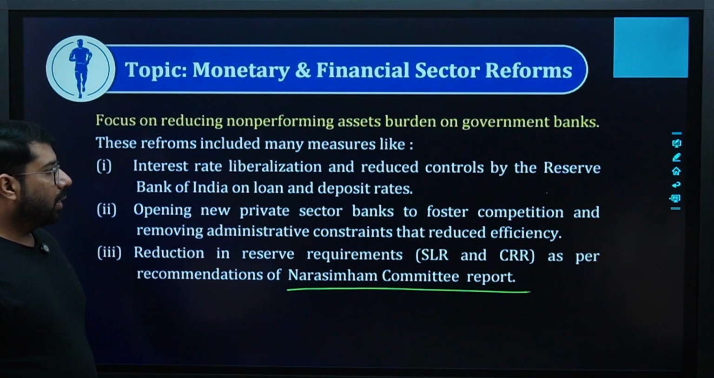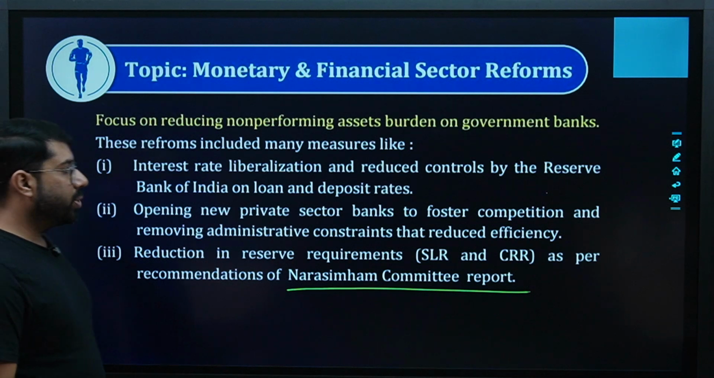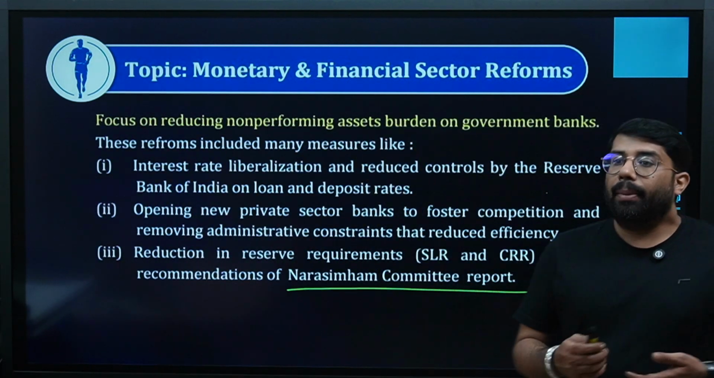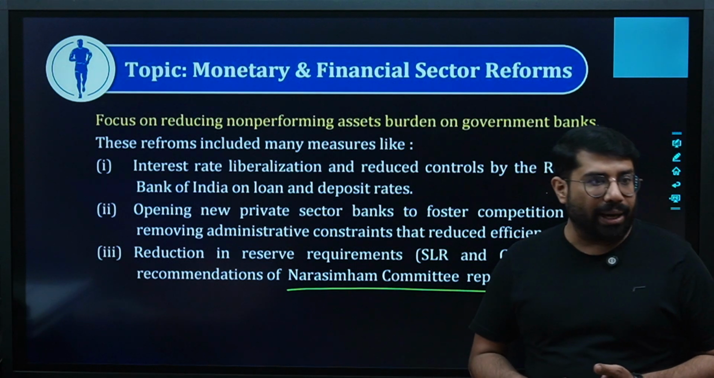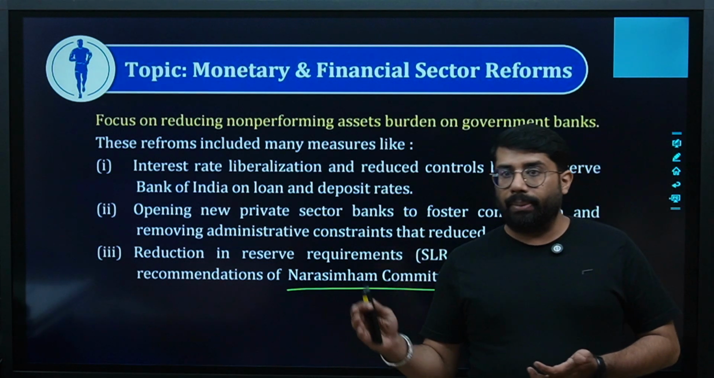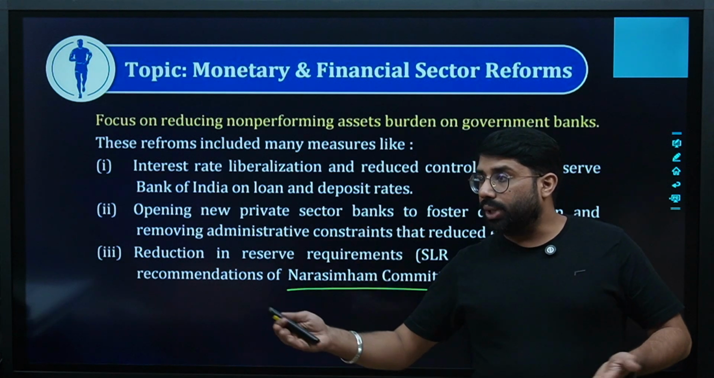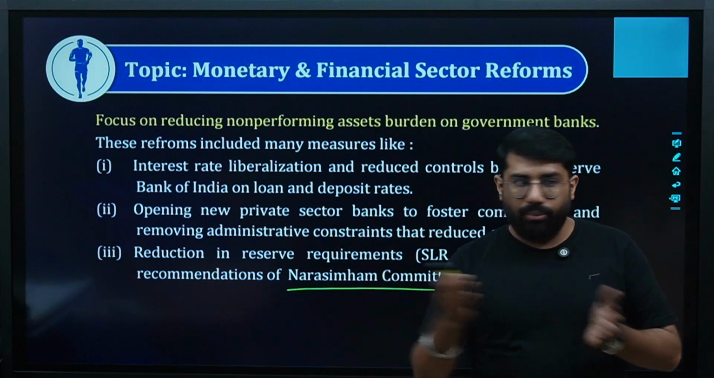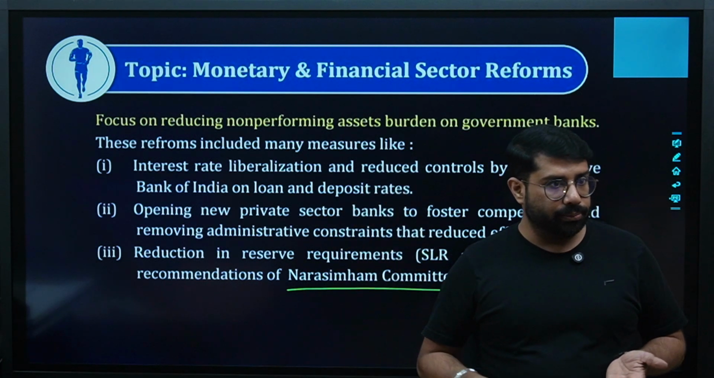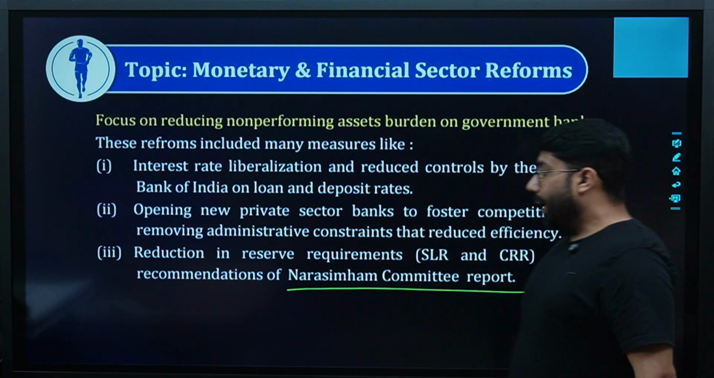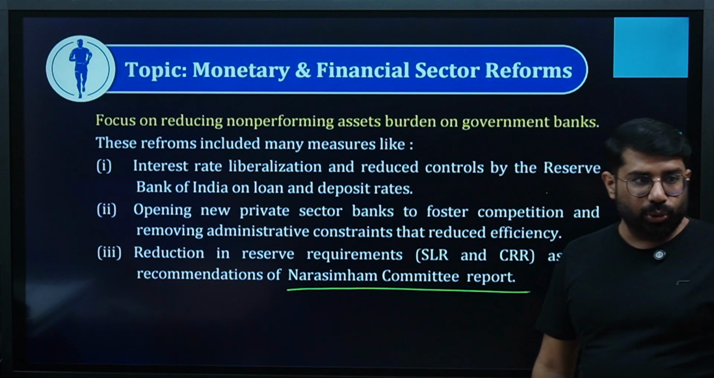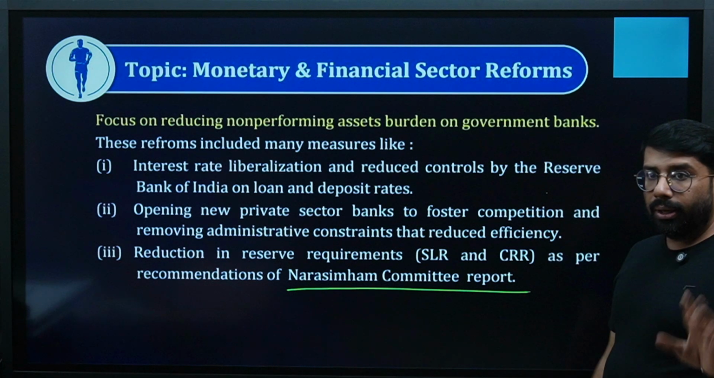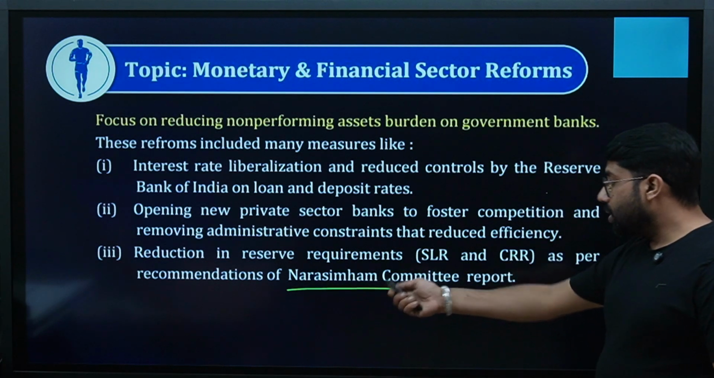Then opening new private sector banks to foster competition and removing administrative constraints that reduce efficiency. What happened? Private banks were introduced, because of which public sector banks got competition, and they also started working in a good manner so that they would not be ruled out of the market. To compete with them, they also have to increase their efficiency. The last point says reduction in reserve requirements. CRR and SLR were reduced so that more money would be injected in the market. Are we clear? And this was done on the recommendations of the Narasimham Committee report.